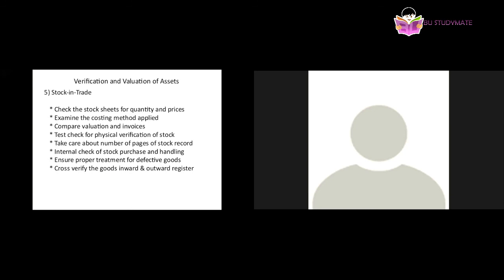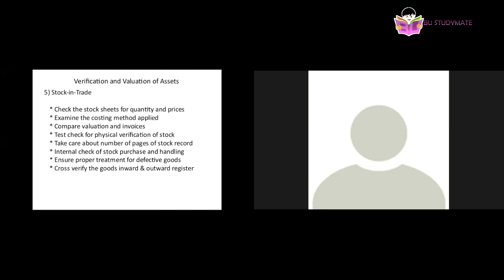Internal check of stock purchase and handling. So we saw how stock related things will be applied in the internal check. Means internal check related to purchases, internal check related to sales. So he needs to examine the internal check system in depth related to stock purchases, stock sales, and stock maintenance also.